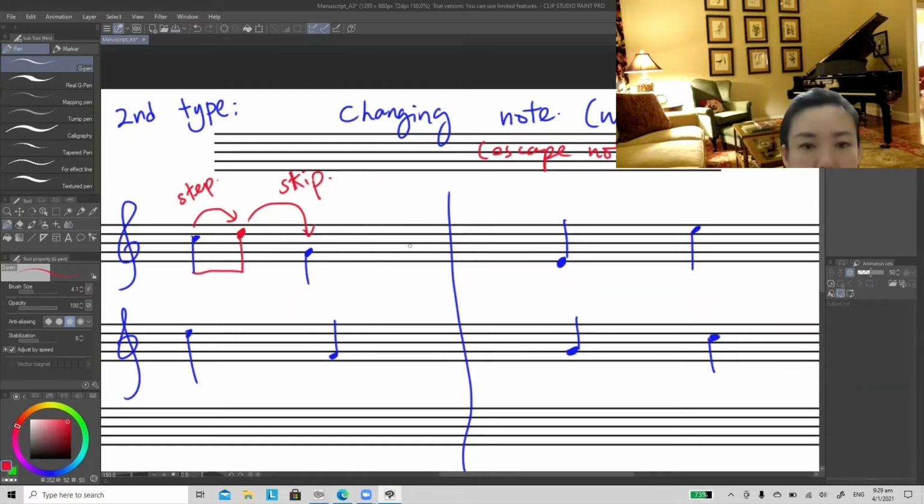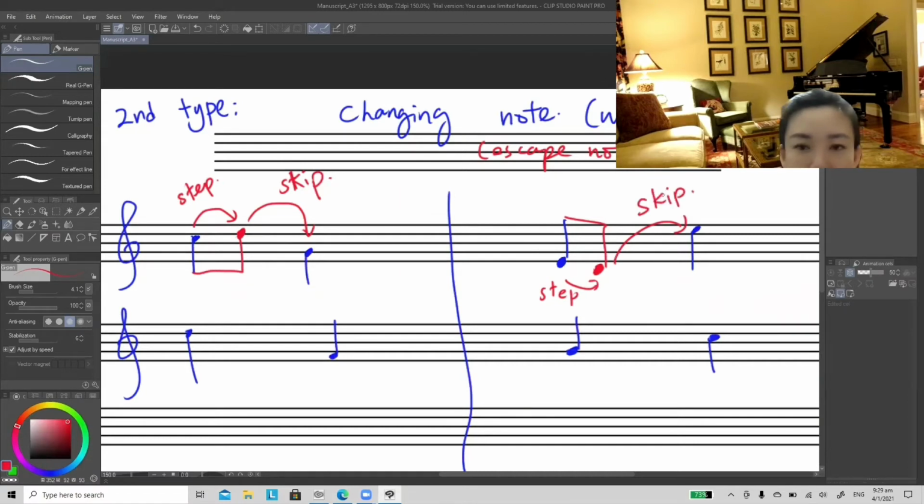Okay. Now, how about E to E, the next example? If you want to step first, you can step to F and then to E. So this is step and then skip. So this is in same direction, okay? If you don't want to have same direction, you can also step down to D first, and then after that, you skip.